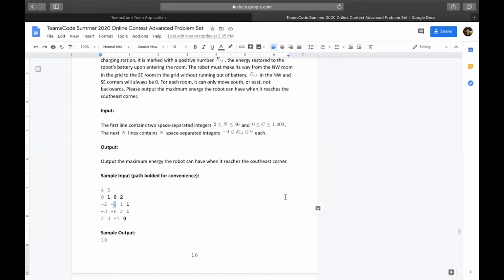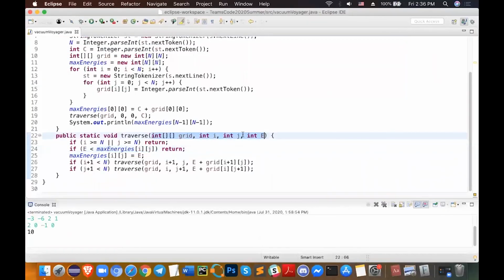But let's say that now you traverse downwards and then you traverse to the right. So you're here, -2, you're now at 3. And then once you're here, you basically enter the method with 2 energy. So once you're here from the traversal down and then right, your energy in this input of the method is going to be 2. But recall that your maximum energy right now is 5 at that location because you traversed the right earlier. So in that case, E is actually less than our max energy. So we're just going to return, exit out of the method, and just move on, which basically means that we don't go through that recursion because we already found a more optimized solution.